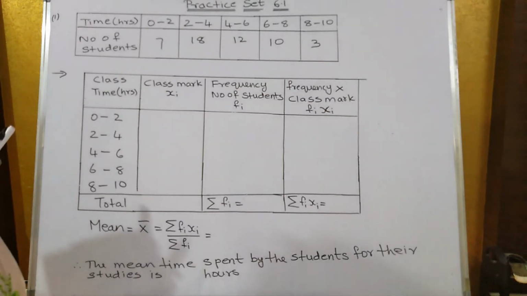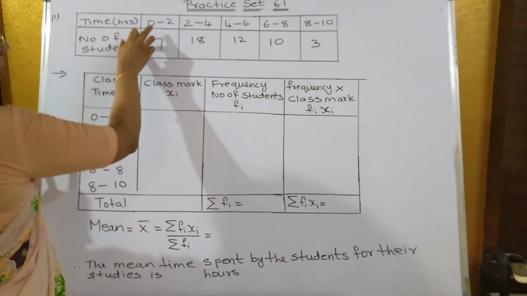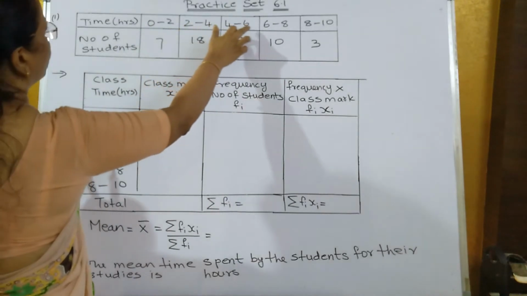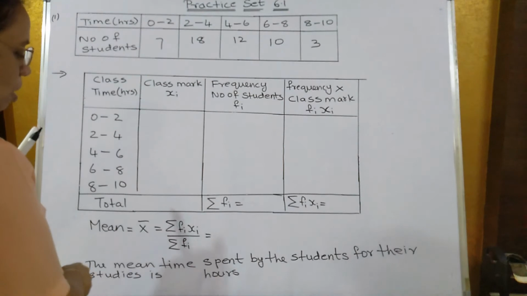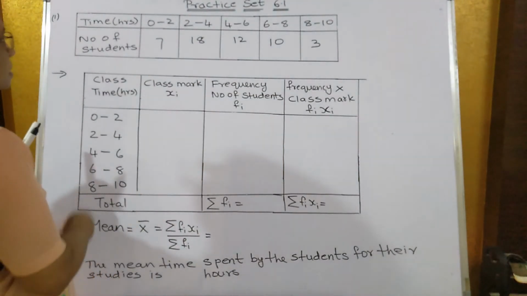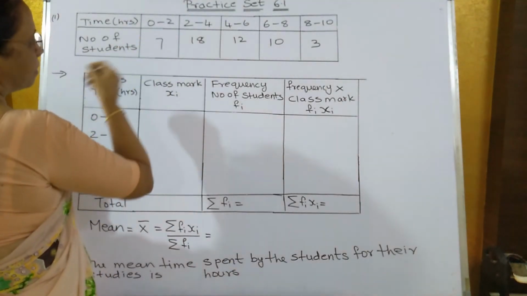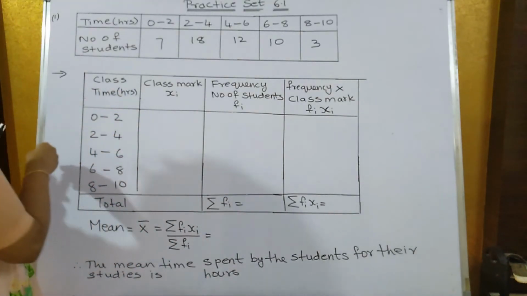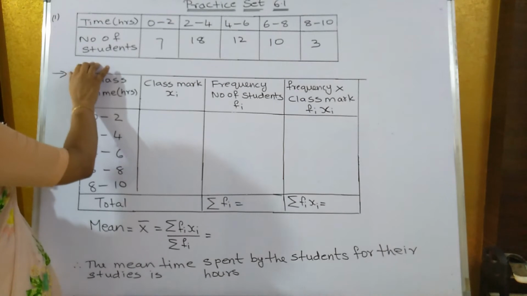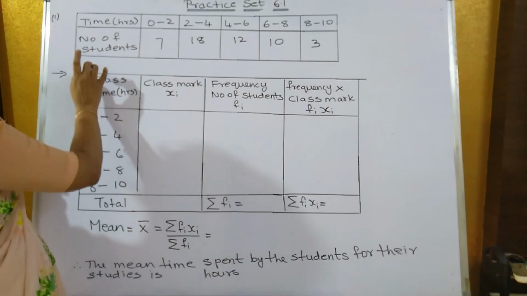Now practice set 6.1 first sum. They have given the time 0 to 2 hours, 2 to 4, 4 to 6, 6 to 8, and 8 to 10 hours, and the number of students who spent that time for studies. They have given over here 7 students, 18 students, and so on. Now you have to find out the mean. In the first sum, you have to find out the mean by direct method.